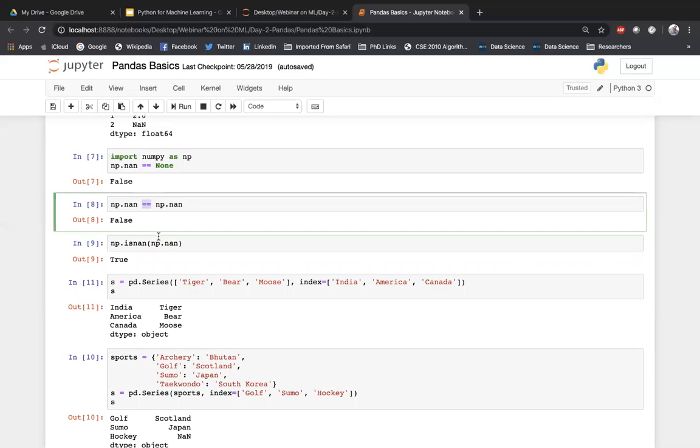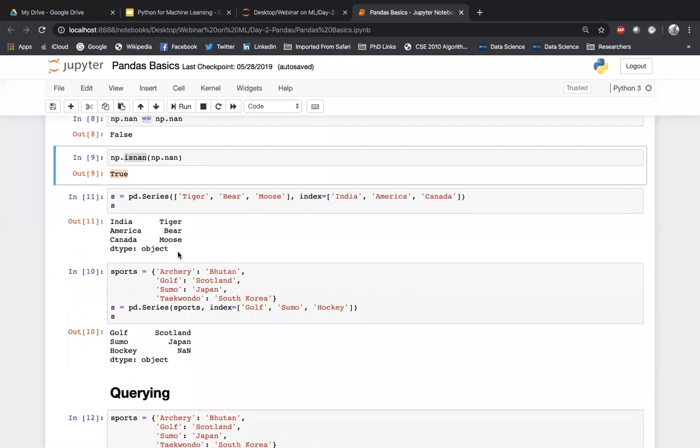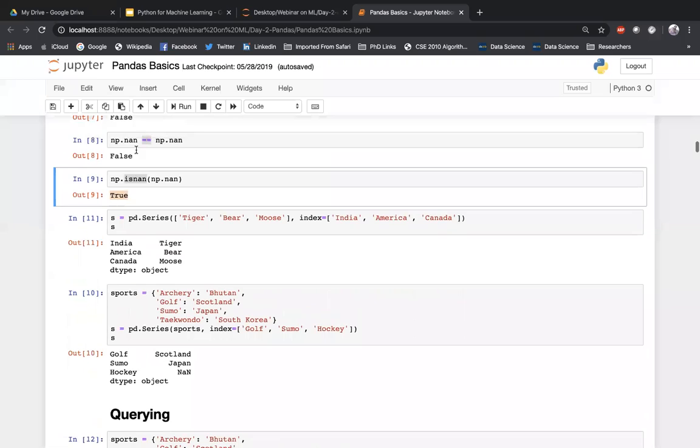If you are saying not a number, we don't know what the number is, so you cannot compare, so it returns false. But with a function like isnan, it is checking the object type, whether both types are the same or not. So np.isnan and np.nan, NaN and NaN are both the same type, that's why it returns true. It is not comparing a value, it is comparing the type. That is the idea behind why I have shown you this difference.